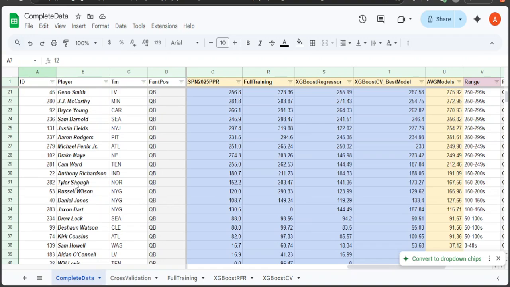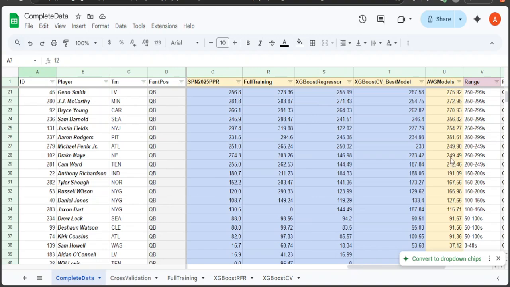We'll just see what happens. But Cam Ward, ESPN has 255. Our full training had 262. Regressor had 144, and our best model had 187. So 212 on average. That's a good projection for him, I would say.